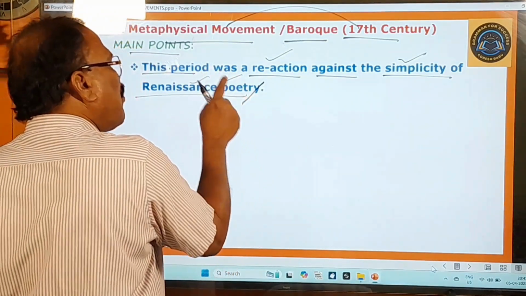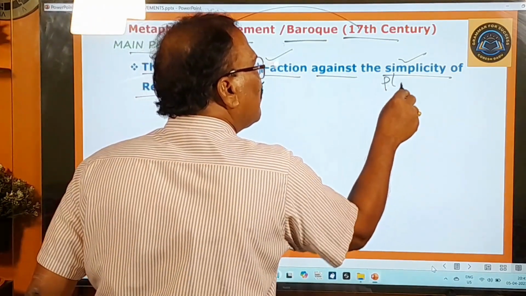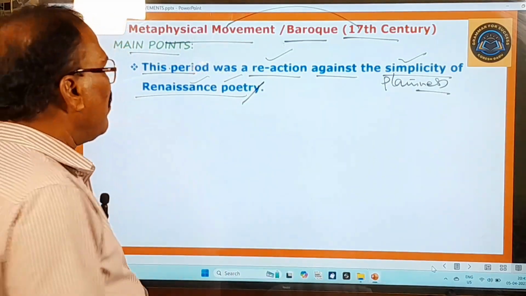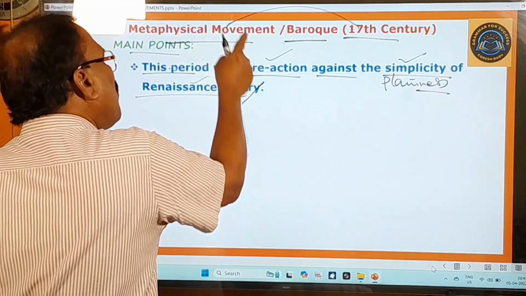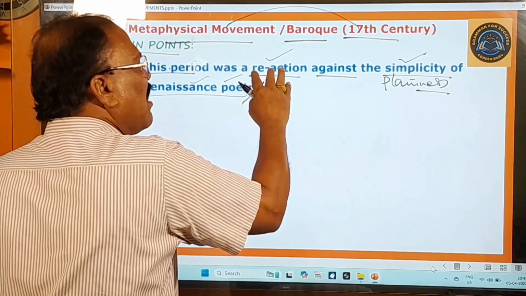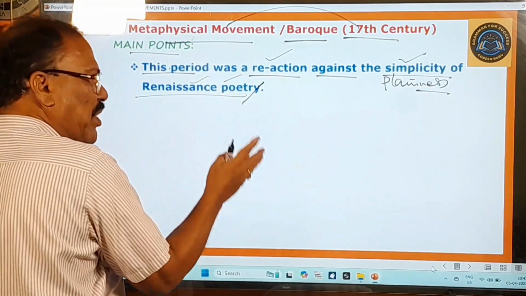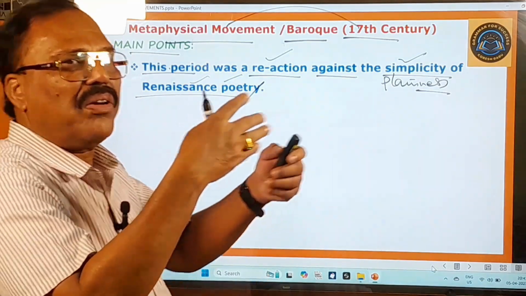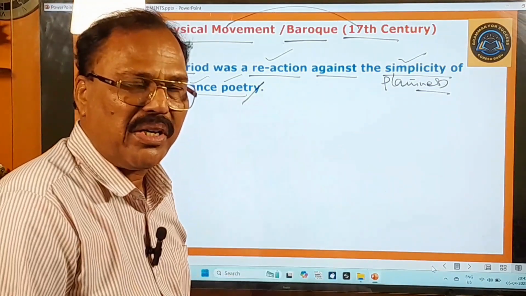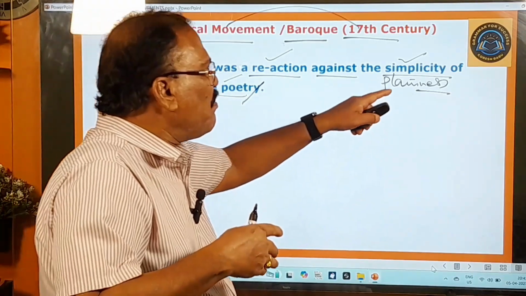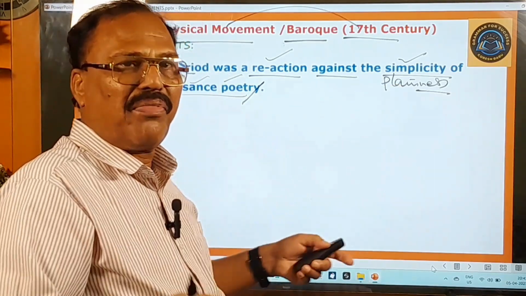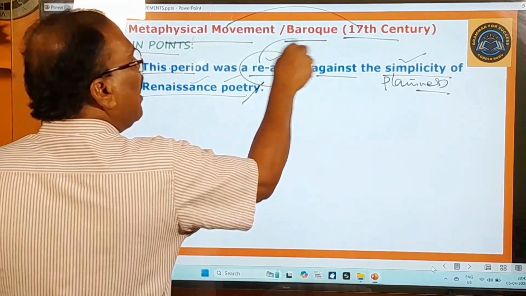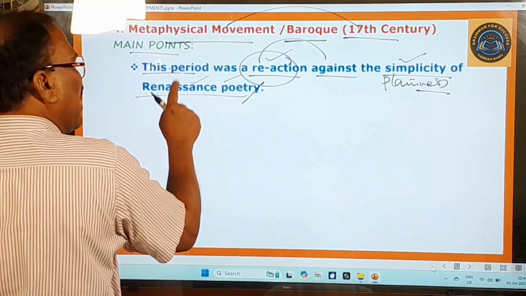So the Renaissance poetry was very simple. So the simplicity means you can say the plainness, okay, the easiness. So this metaphysical movement was much against the simplicity of the Renaissance poetry. During the Renaissance period, the poetry was so simple, even the ordinary people could understand that poetry. So that much simplicity, that much plainness was there in the poetry of that period. But this period was a reaction against the simplicity of that Renaissance poetry.